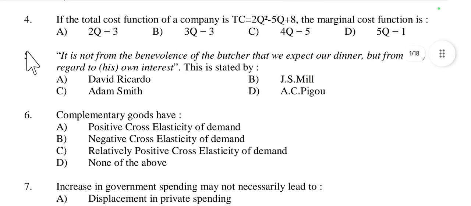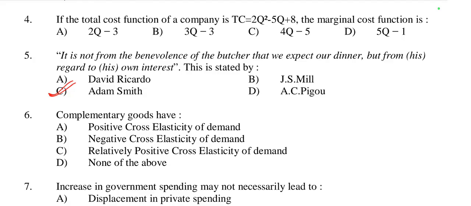Then question number 5. This is a statement: It is not from the benevolence of the butcher that we expect our dinner, but from his regard to his own interest. This is stated by David Ricardo, J.S. Mill, Adam Smith, or A.C. Pigou. So this is a statement by the father of economics, Adam Smith, because this is the Adam Smith quotation.